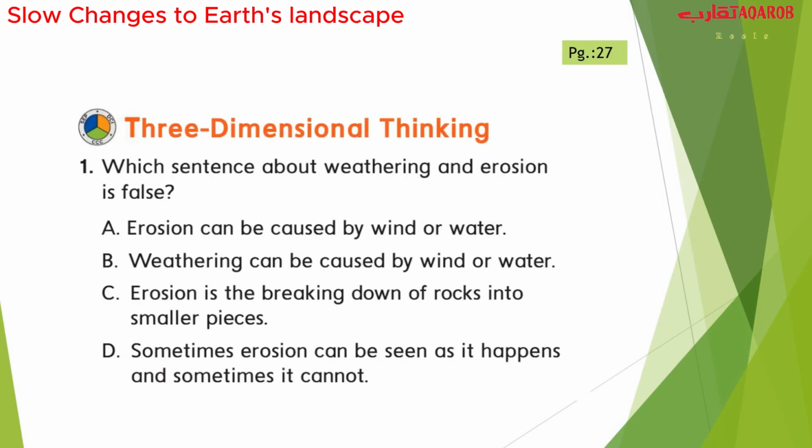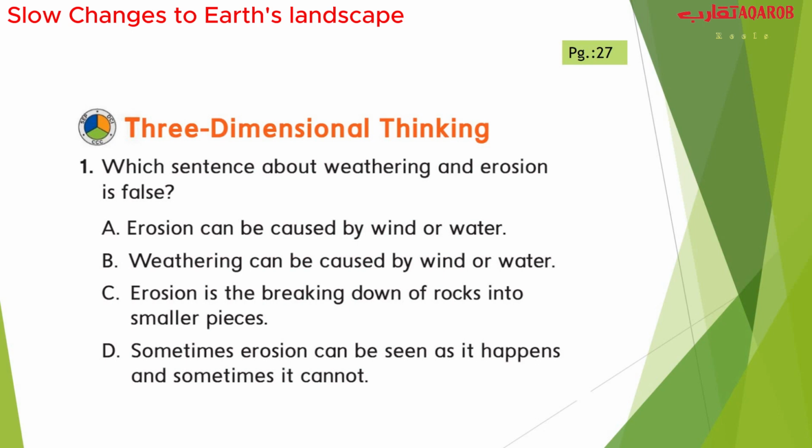Let's move to page 27. Kindly grade 2, bring your book and write the answers. You can pause the video and write the answers down in your book for the first one on page 26, and now we are on page 27.